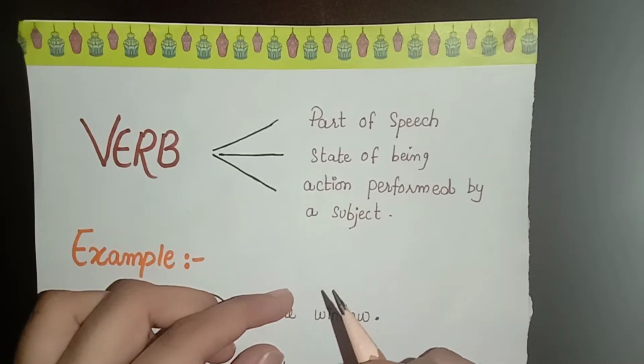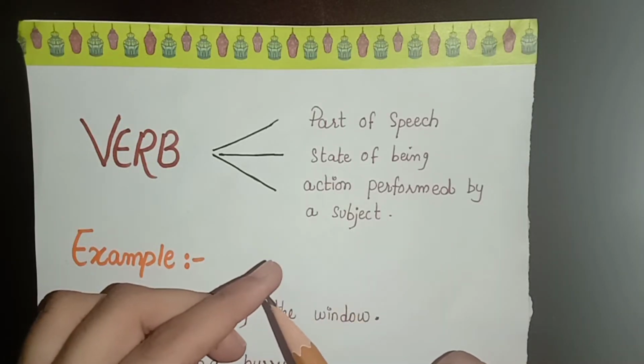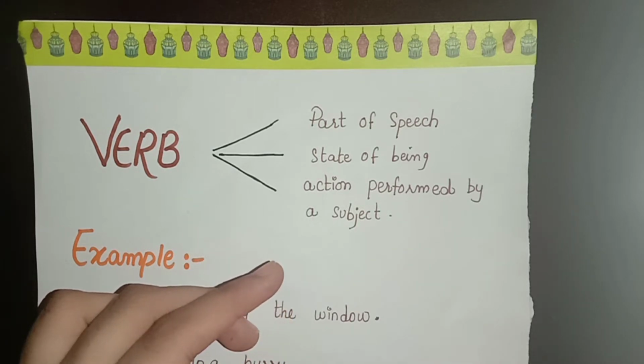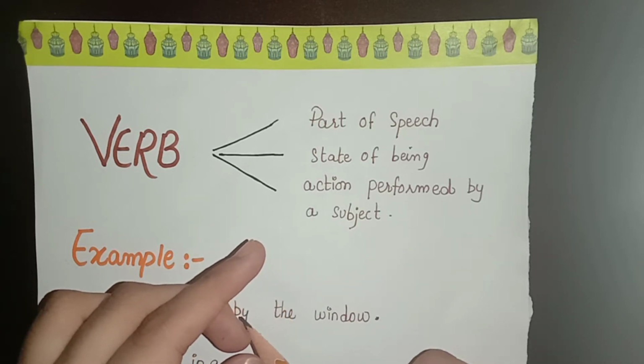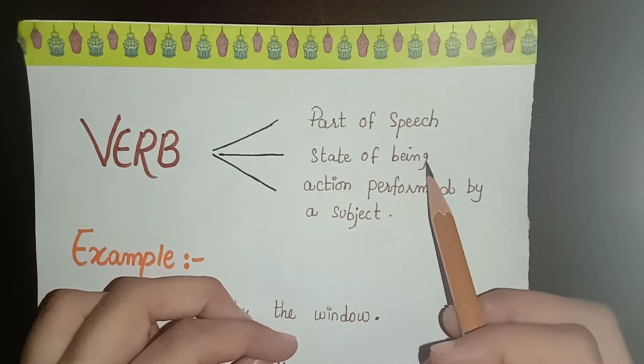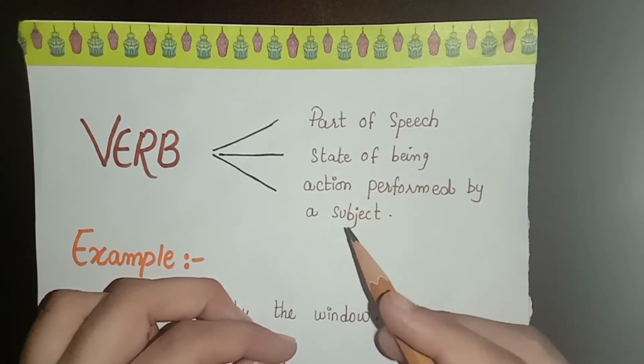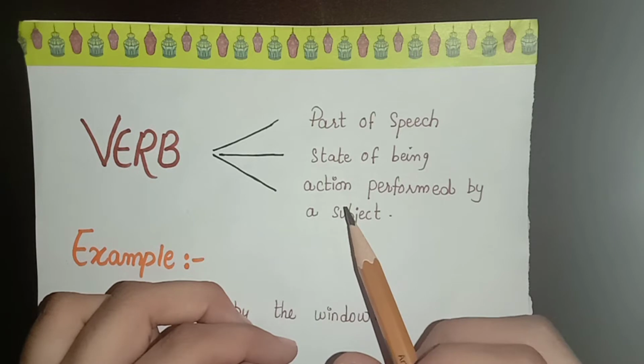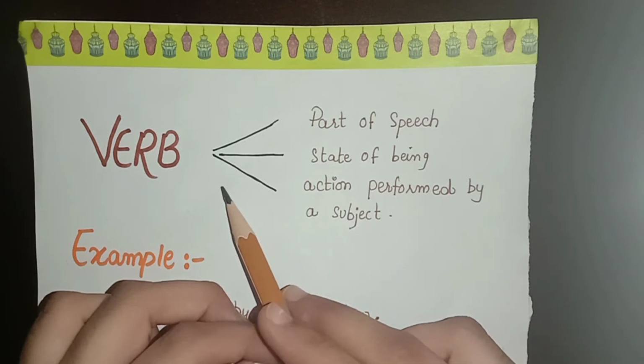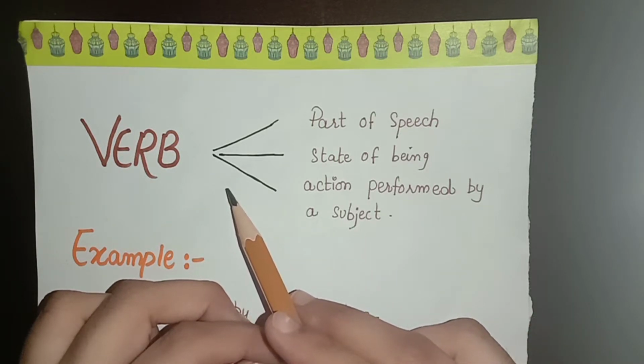Verbs are the fourth part of speech. First noun, pronoun, adjective, and then we are discussing verb. A verb indicates the state of being of a pronoun or a noun, or we can say a subject, or we can say that a verb indicates an action performed by a subject or a noun or pronoun.